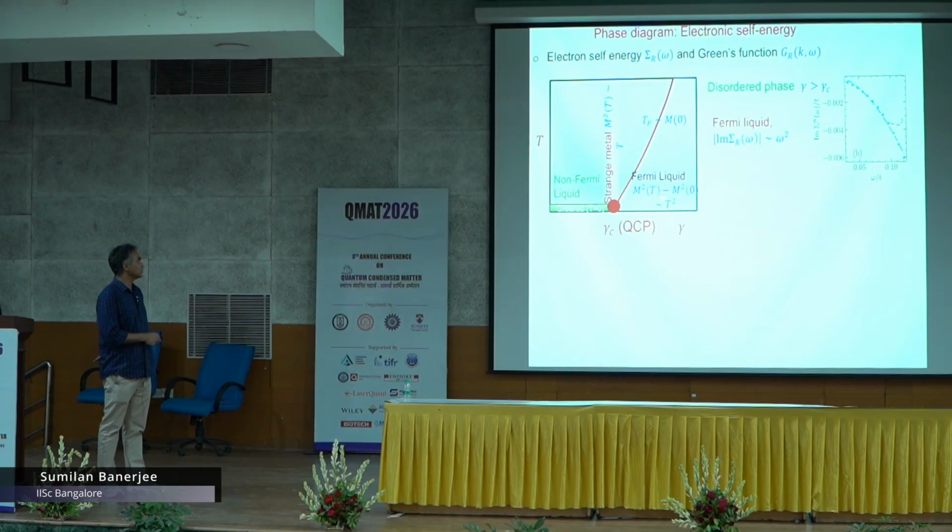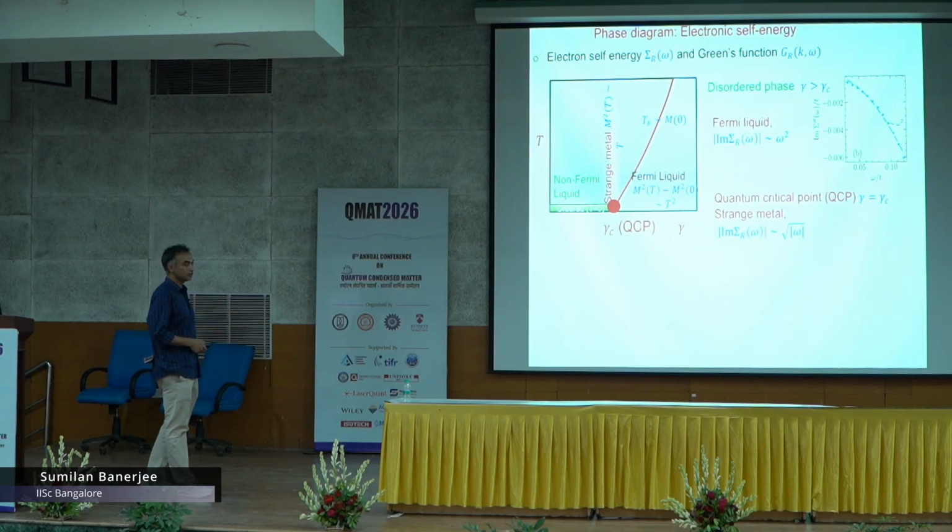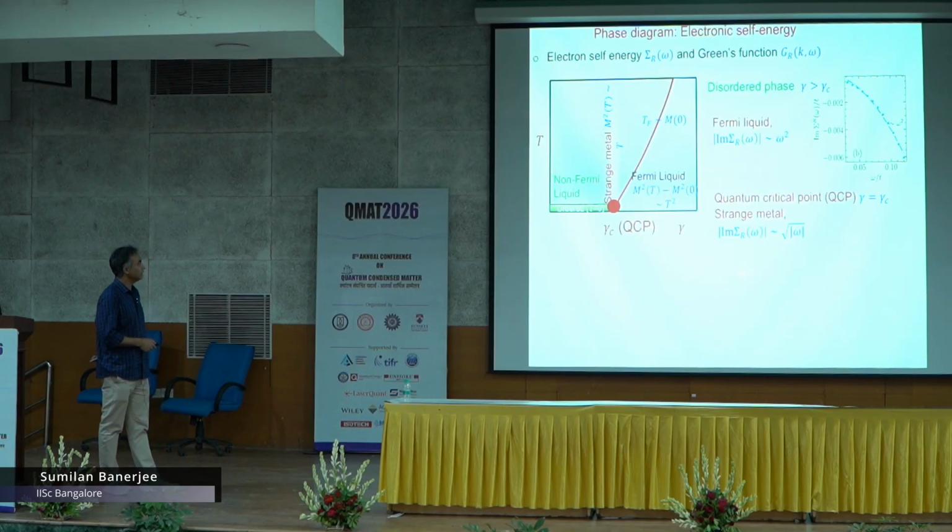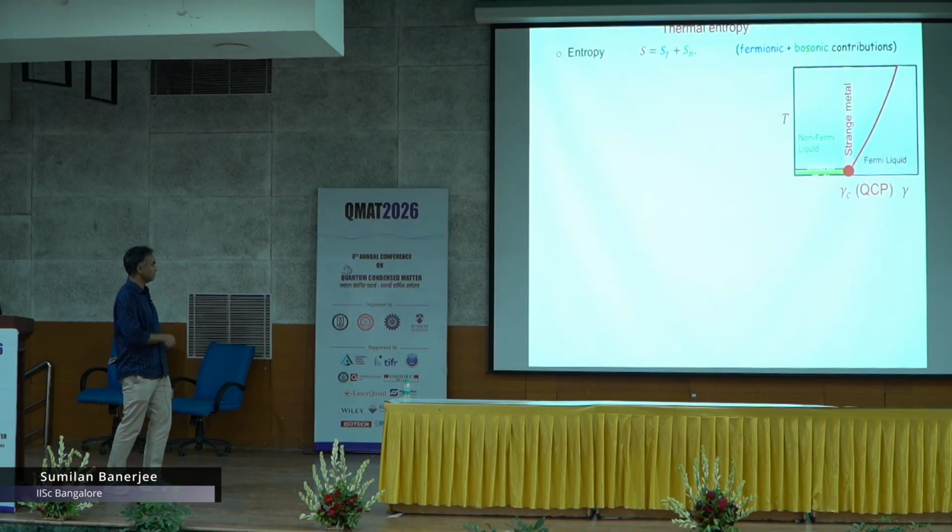You can show that the Fermi liquid has the self energy you expect, which goes like omega square at low energy; numerically you verify this. You go to the quantum critical point, and you see that it has a square root of omega self energy, that is much stronger than the Fermi liquid, which has omega square at low frequency. You can verify that it is square root of omega, and there is some kind of state here which let me not discuss.